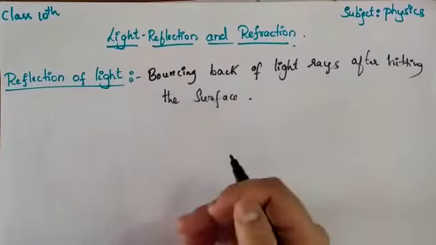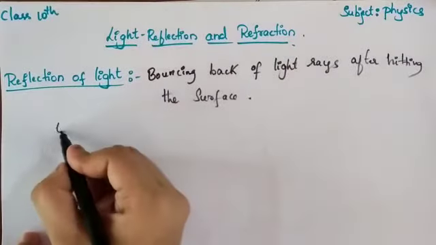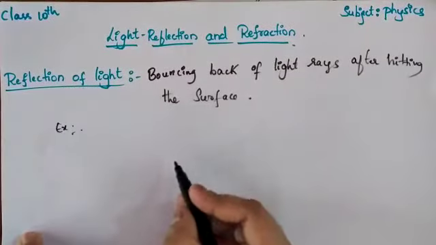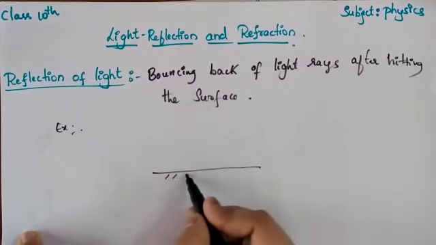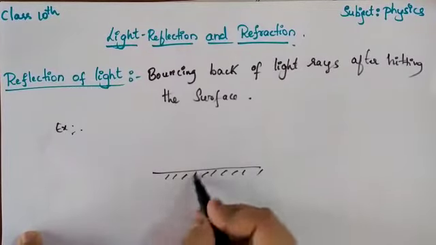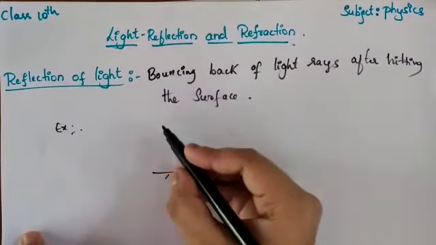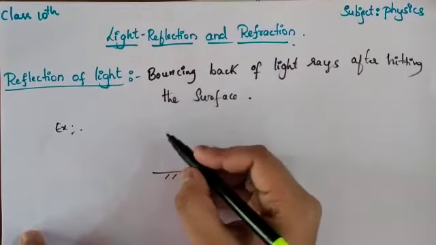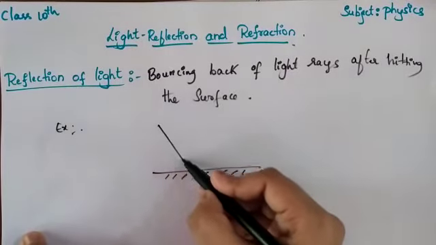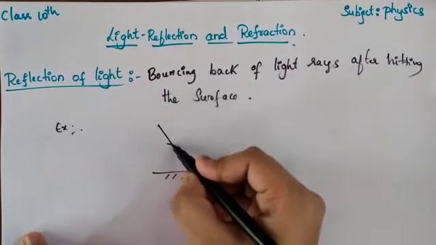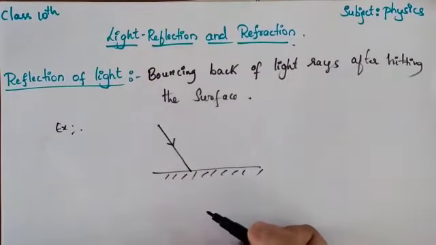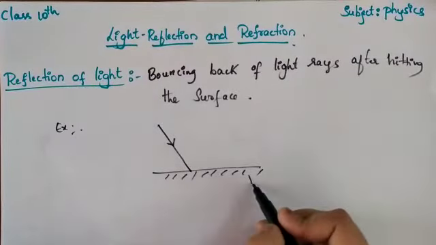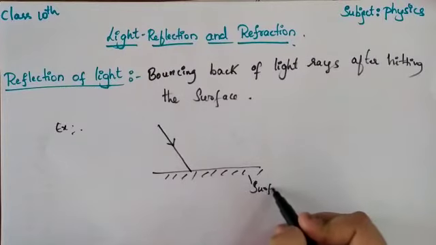What does bouncing back mean? For that example, I'll consider a mirror. When a ray of light, meaning a single light, falls on the mirror, this is the direction in which the ray of light falls on the mirror or the surface.